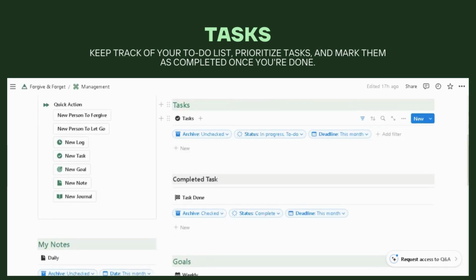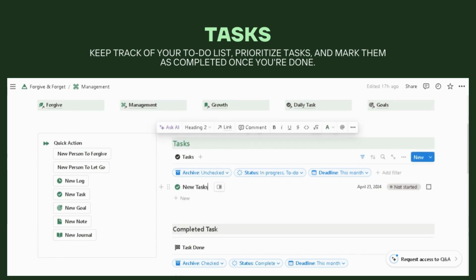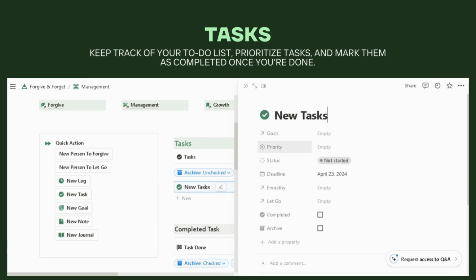Then, keep track of your to-do list. Prioritize tasks and mark them as complete once you have done them. Like this, as you can see.